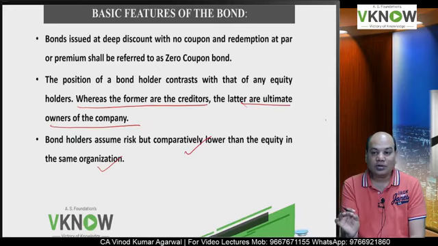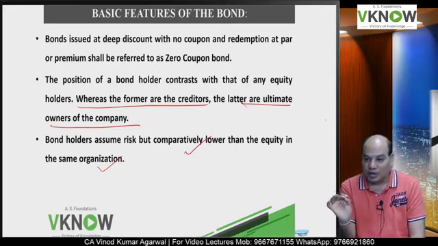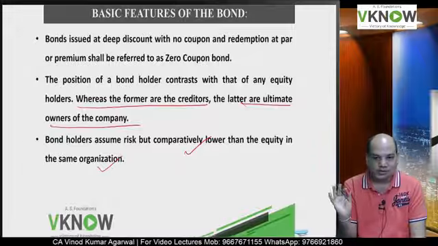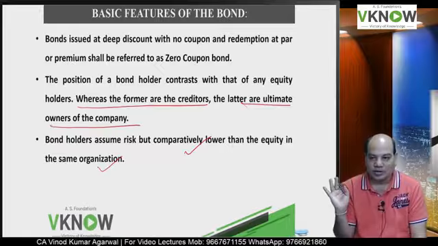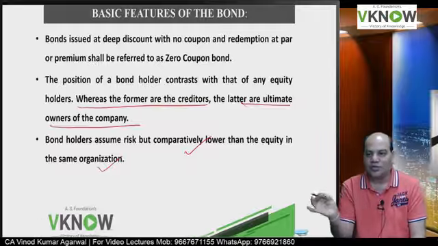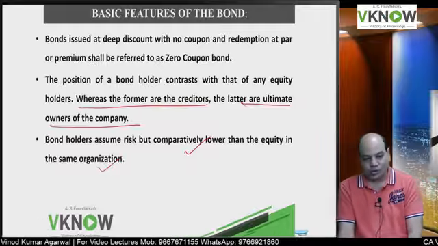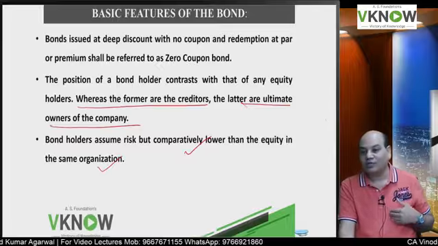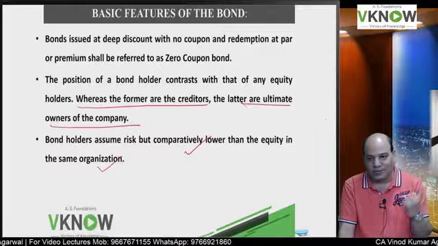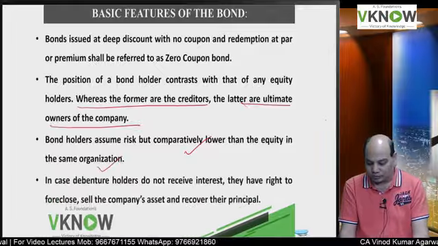In an equity share, neither the dividend is certain, nor the redemption value, nor the market price. So the risk of the bondholder is less than the risk of the equity shareholder. Those who don't want to take high risk will invest in bonds. Those who want to take high risk will invest in equity shares.